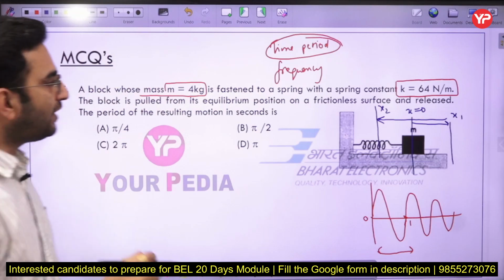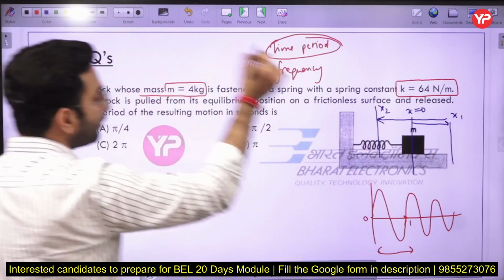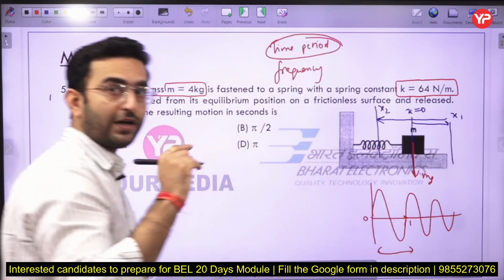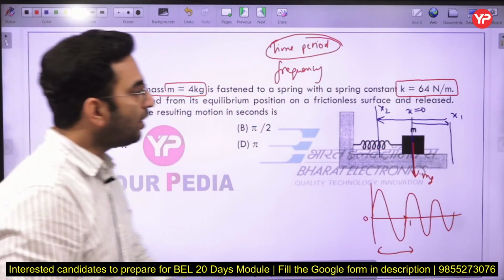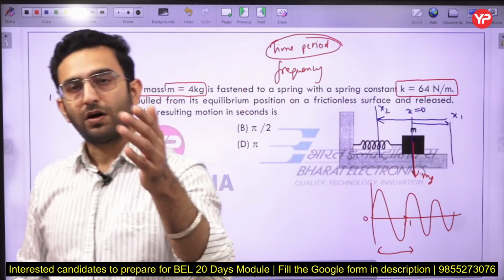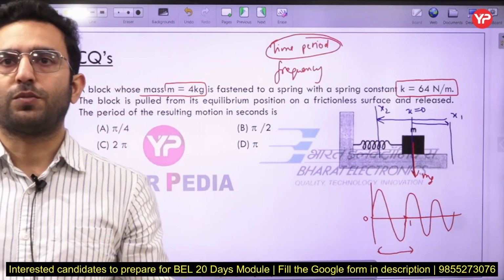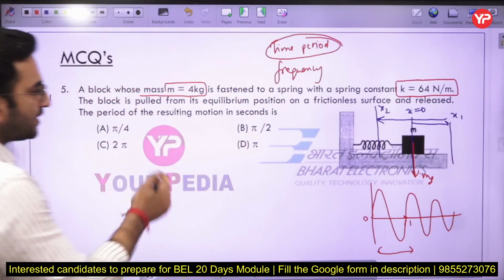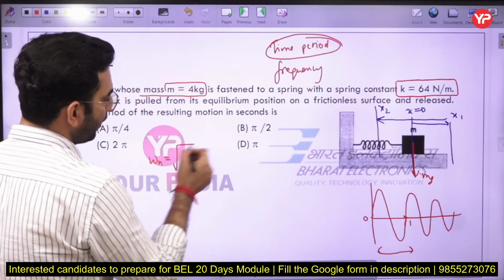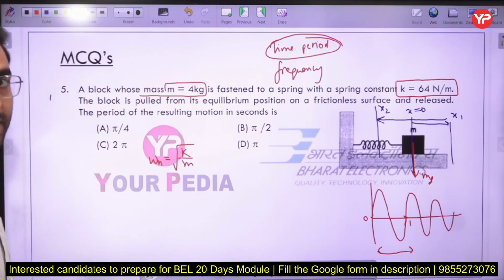Okay, so in this case, the weight of the body is acting downward, so there is no role of weight. Now you can see the motion of the body in the horizontal direction is entirely due to the spring force only, because you are just applying the force to disturb the system here. After that, you are removing this force. I can say in this case the omega n is directly the square root of k by m. Natural frequency is going to be equal to the square root of k by m here.